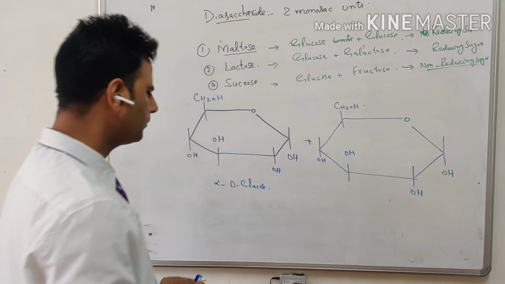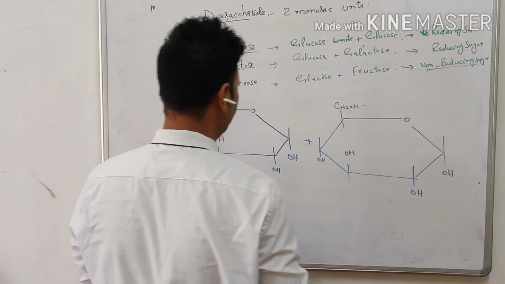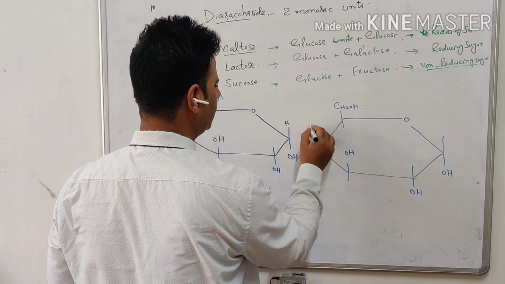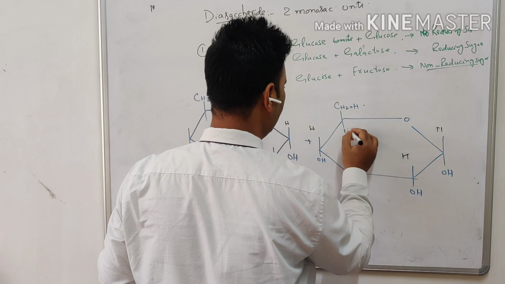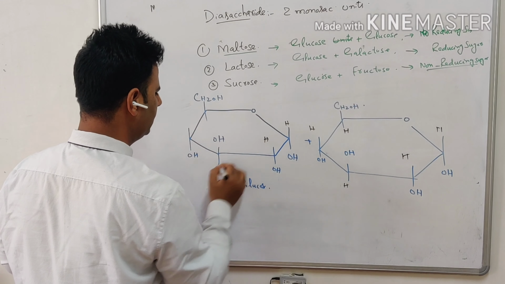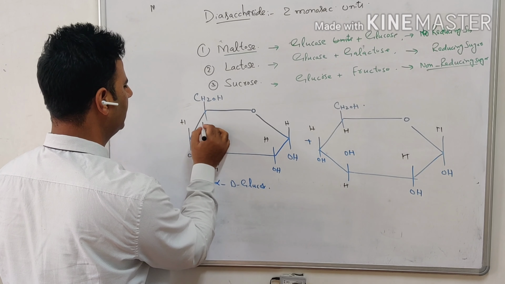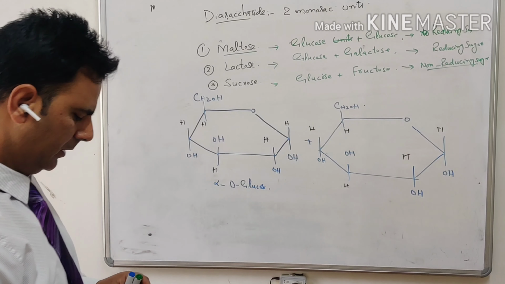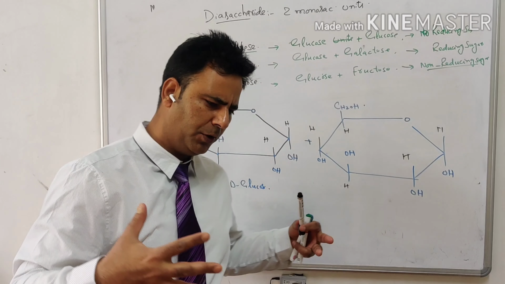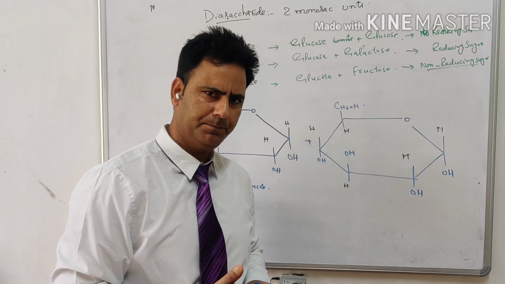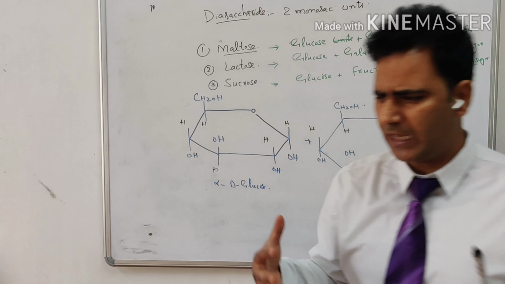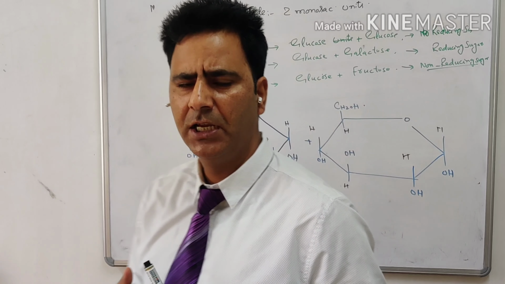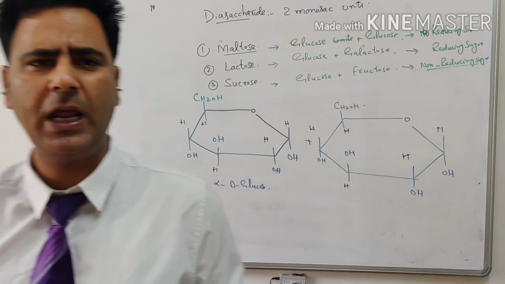Now see what we have at the other positions: H, H, H and H. When the monomeric units of carbohydrates join with each other, a linkage is established which we know as the glycosidic bond.